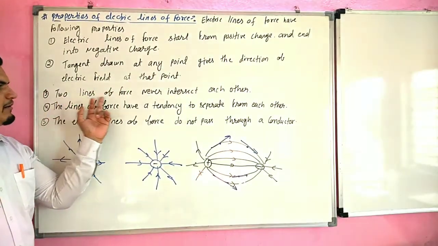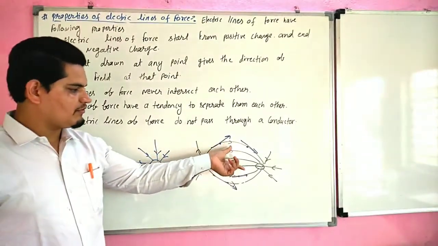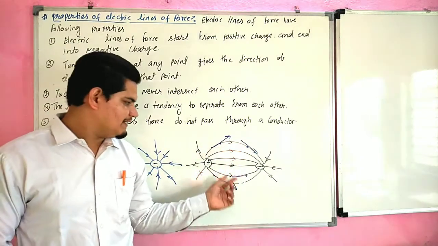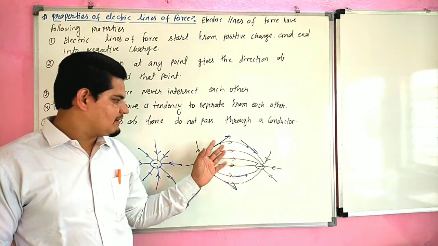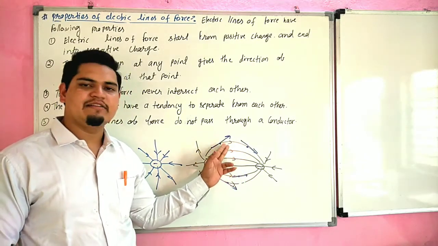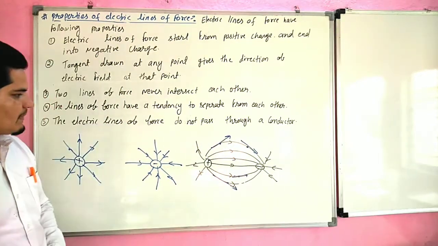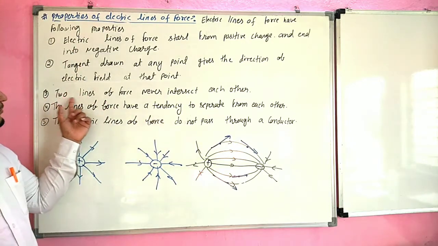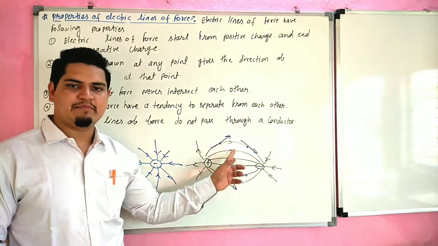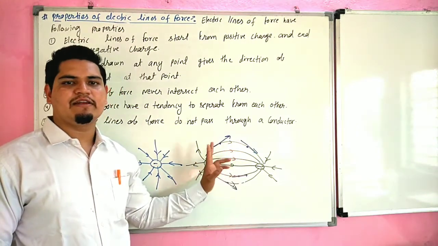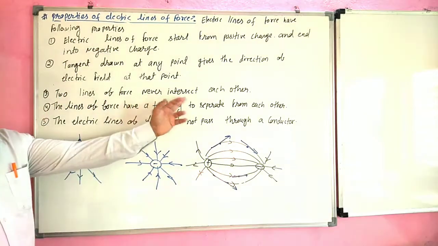Point three: two lines of force never intersect each other. If they intersect at a point, then at that point the electric field intensity would have two directions, which is not possible. So two lines of force never intersect each other.